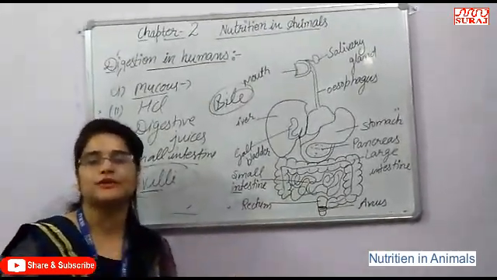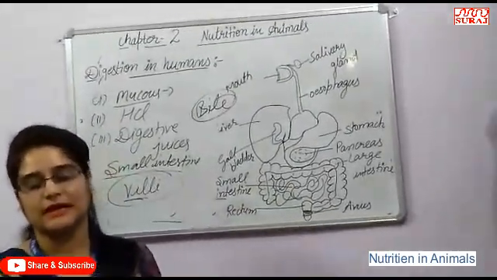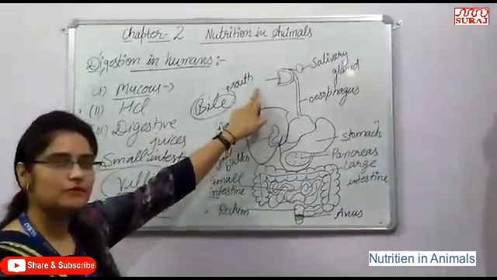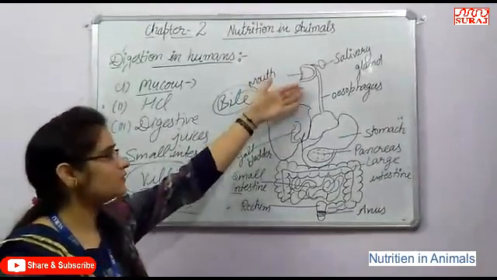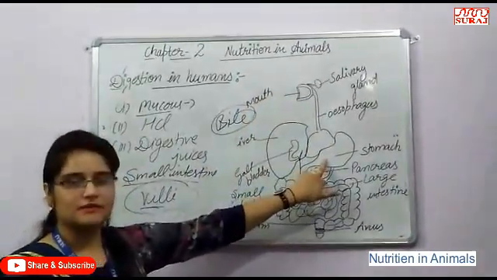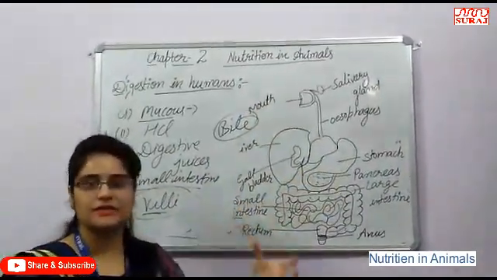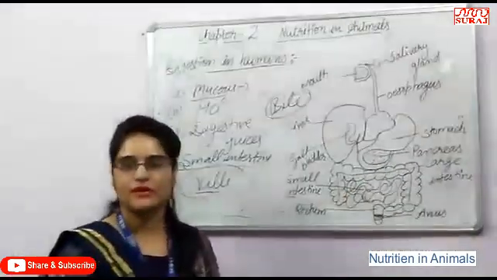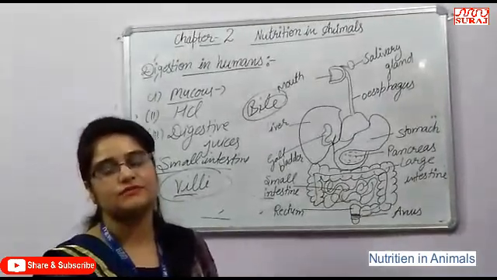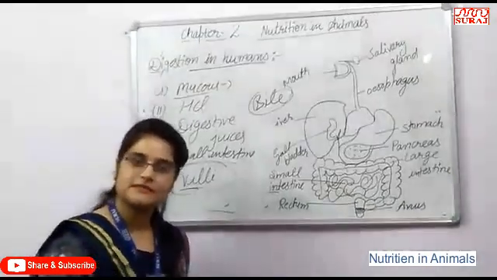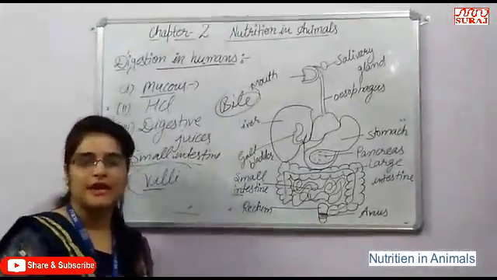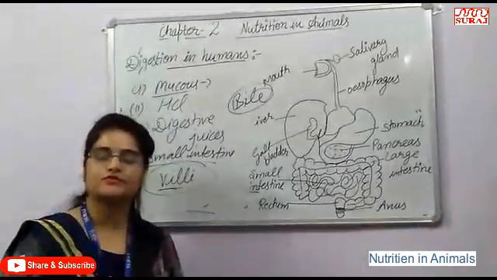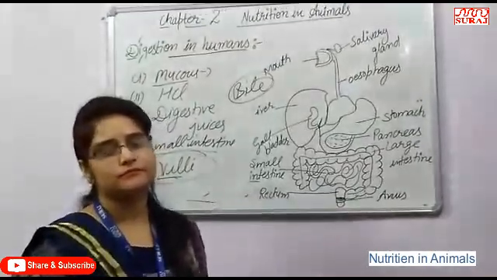Okay, that is the complete digestion process that takes place in human beings. Firstly, it starts from the mouth. The food is partially digested and goes through the esophagus. It transfers to the stomach. In the stomach, further digestion of the food takes place, and then for absorption it goes to the small intestine, and then the undigested food is transferred to the large intestine, and then it is stored in the rectum, and then ejected from the body through the anus. It is the complete digestion process that takes place in human beings.